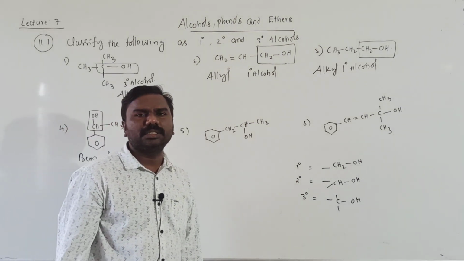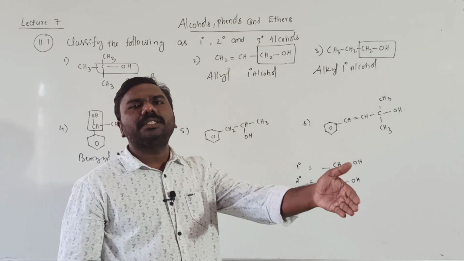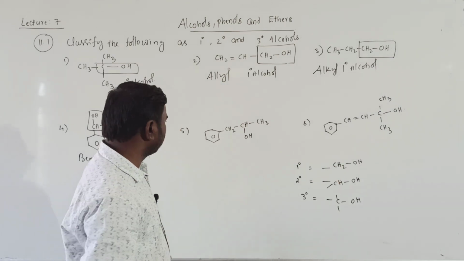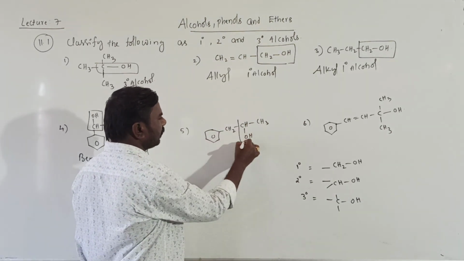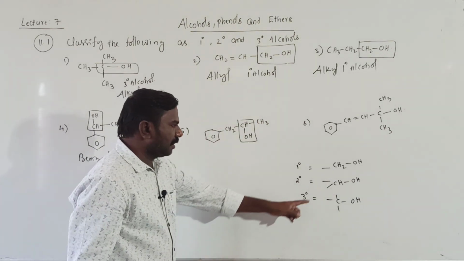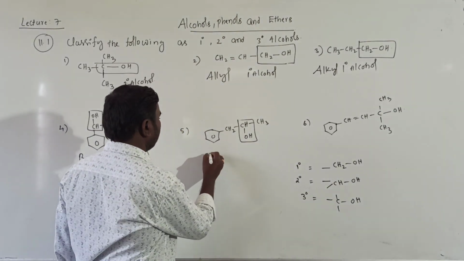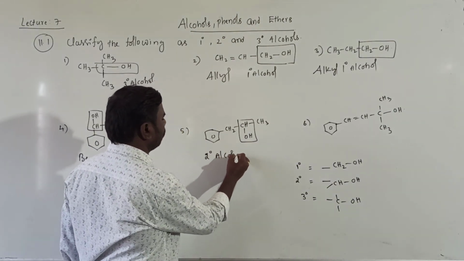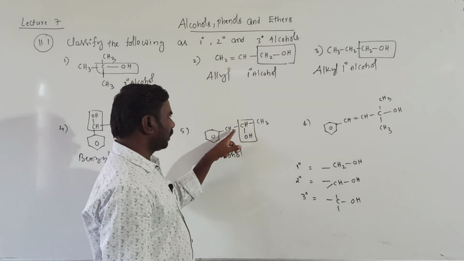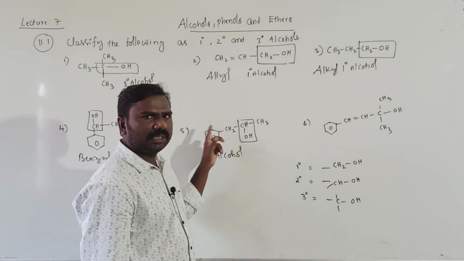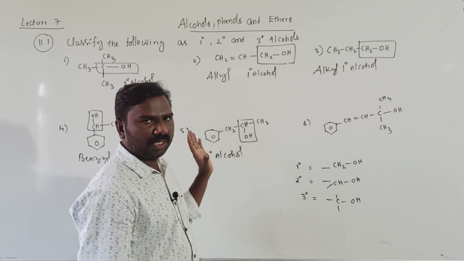Benzyl: the OH attached carbon atom is directly attached to the benzene ring. Next, it is CHOH, which means secondary alcohol, and the next carbon atom is sp3 only. It is not benzyl, it is alkyl only.